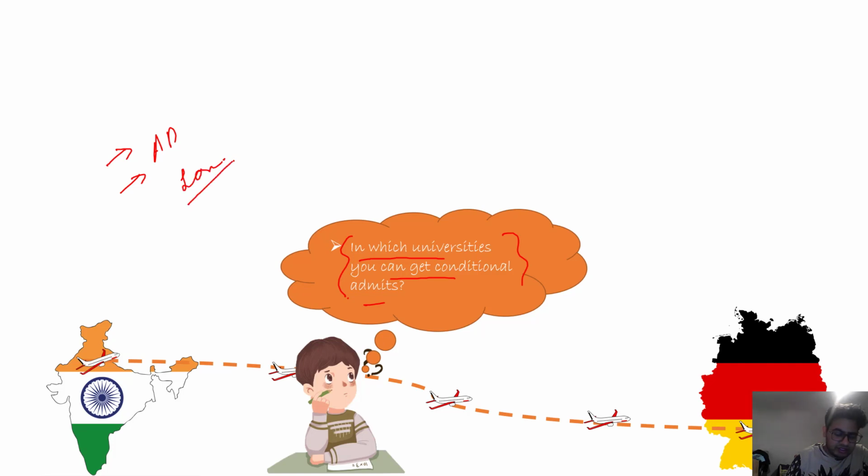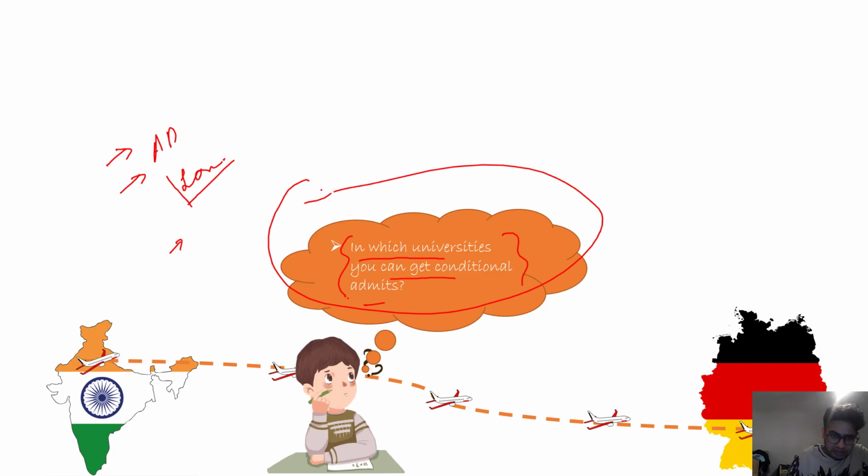You have to read that carefully, or you can mail the international office and ask them what their conditions are. Will they give you the conditional admit or not? There are many universities who don't give the conditional admit. So you have to either ask the university via email or check their websites carefully. This is the way to find the answer to this question.